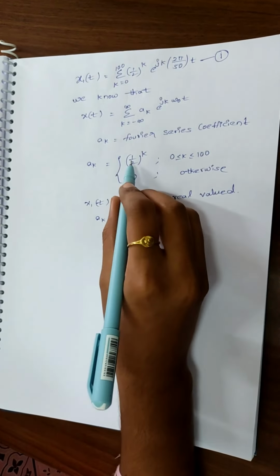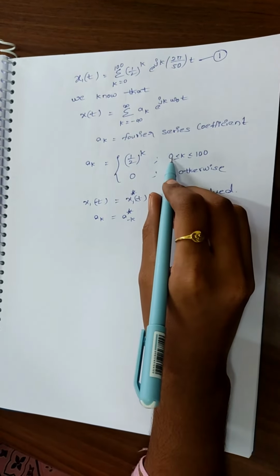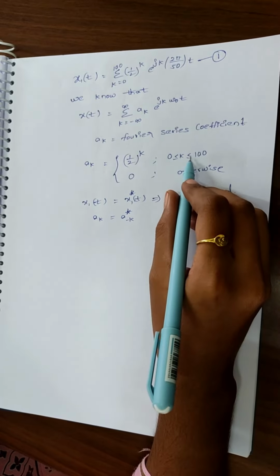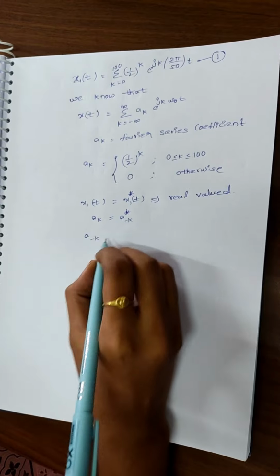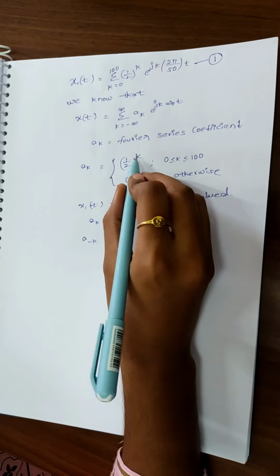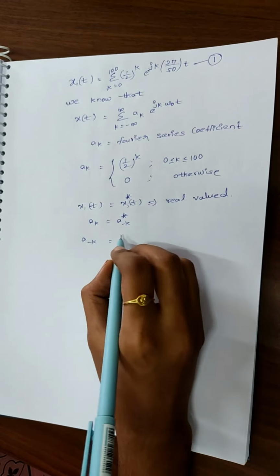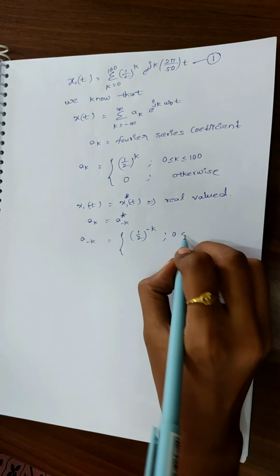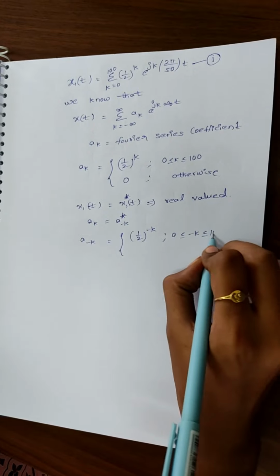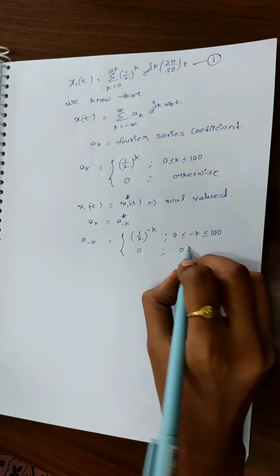We know that a_k is (1/2)^k in the limits 0 less than or equal to k less than or equal to 100, 0 otherwise. Let's find a_(-k). Let's substitute minus k in place of k: (1/2)^(-k), 0 less than or equal to -k less than or equal to 100, 0 otherwise.